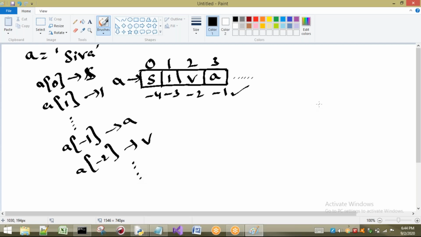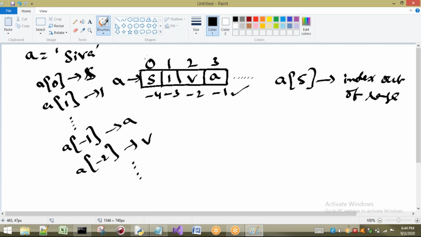Now let us take one small example here. a of 5. Now it will check for what? The indexes for a are only from 0 to 3, positive indexes. Negative indexes are from -1 to -4. If I ask in between this range, 0 to 3 or -1 to -4, it will respond, because it knows those indexes. If you give any index which it doesn't know, it will give an error: index out of range.